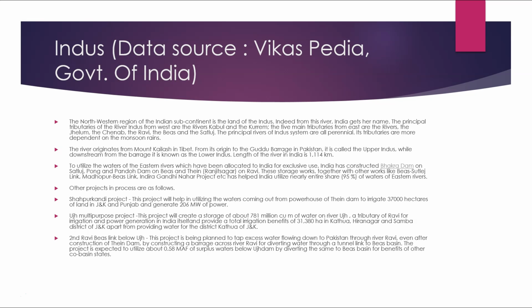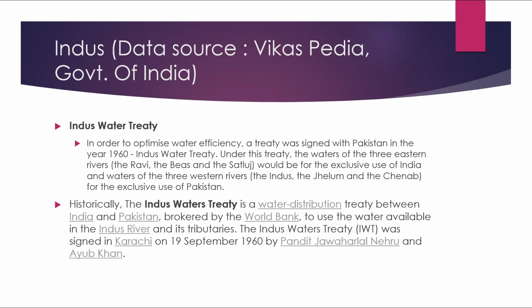Second Ravi Byas link below Ujh. The project is being planned to tap the excess water flowing down to Pakistan through river Ravi even after the construction of the dam, by constructing a barrage across river Ravi for diverting water through a tunnel to the Byas basin. The project is expected to utilize about 0.58 MAF of surplus waters below the Ujh dam by diverting the same to the Byas basin for the benefit of other co-basin states.